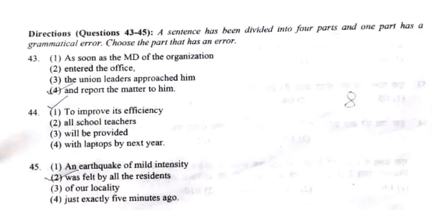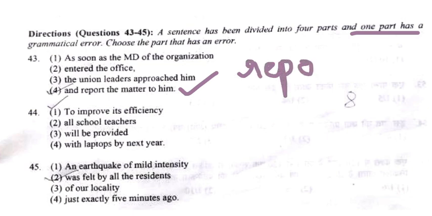Then coming to the next slide, we have a sentence has been divided into 4 parts and one part has a grammatical error. So we have to choose the part that has an error. So in 43rd, as soon as the MD of the organization entered the office, the union leaders approached him and report the matter to him. So the fourth one will be the correct answer. Instead of report, we'll write reported here. So you can correct the sentence.